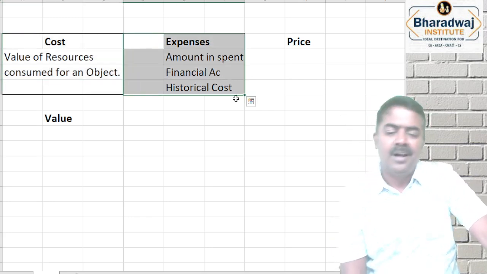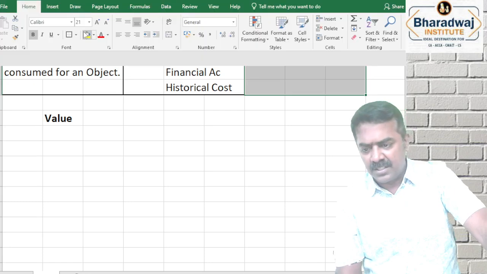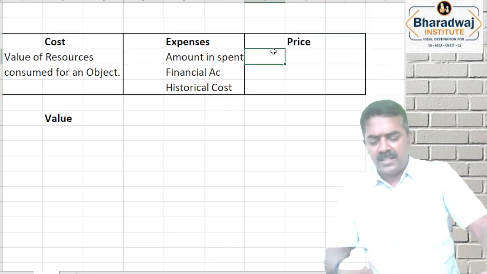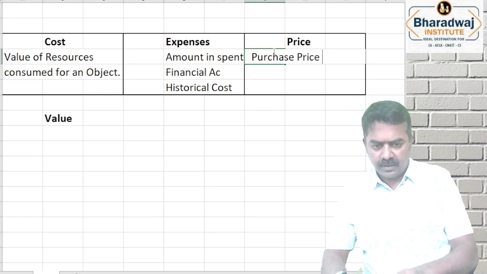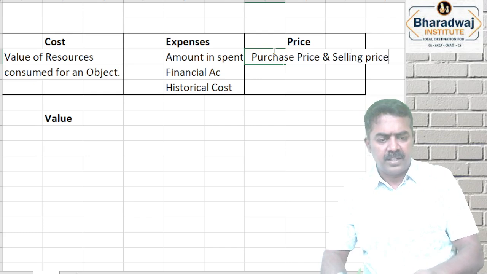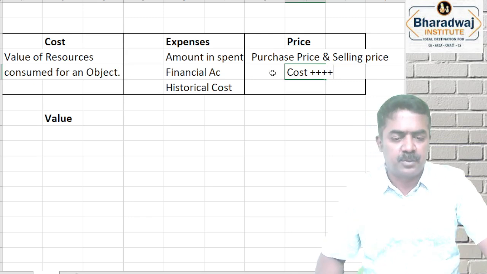Expense is nothing but the amount spent that is relevant in financial accounts. Then what is the price? What do you mean by price? Price refers to either a purchase price and selling price. Price includes profit, cost plus. That plus refers to profit.